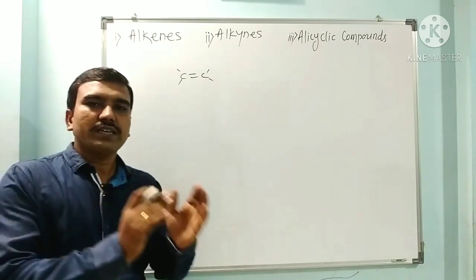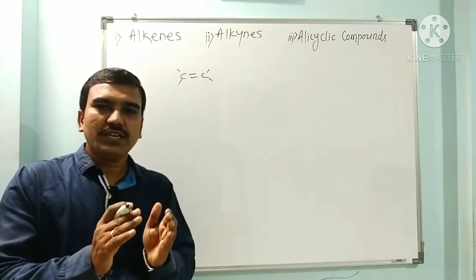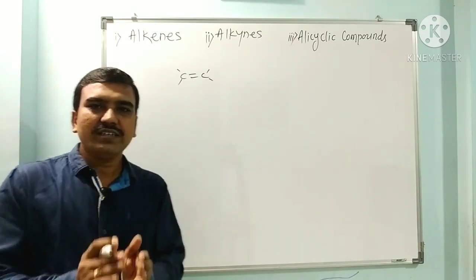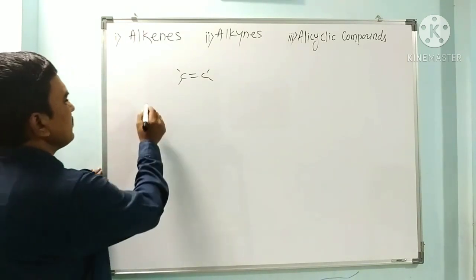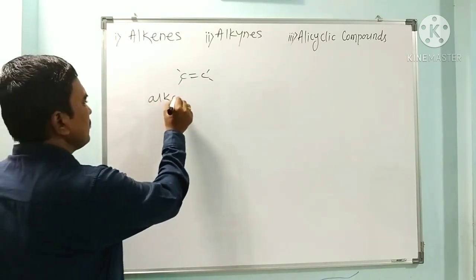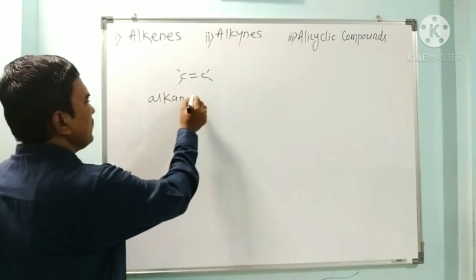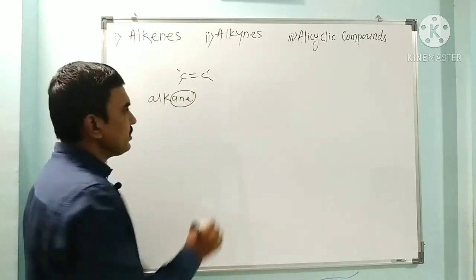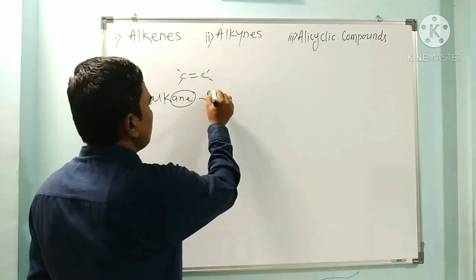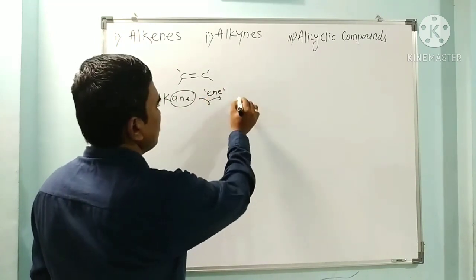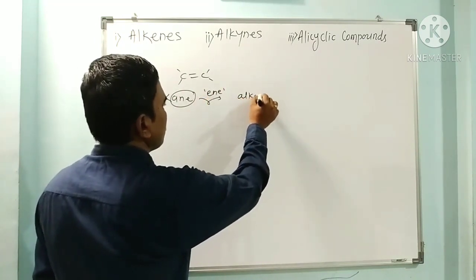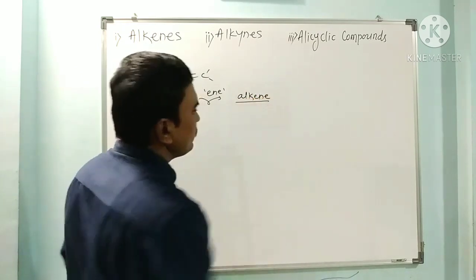While naming alkenes, we just replace the suffix -ane of the alkane with -ene. So this alkane suffix -ane we replace with -ene, and this becomes an alkene.